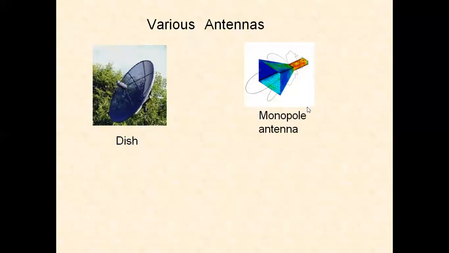This is another antenna, the monopole antenna. We have only one pole, and the radiation pattern is like this. It can receive the signal in this direction, or it can transmit the signal in the other direction. Normally, it can be a horn antenna, a horn type of antenna.